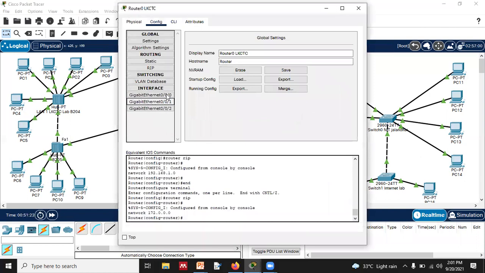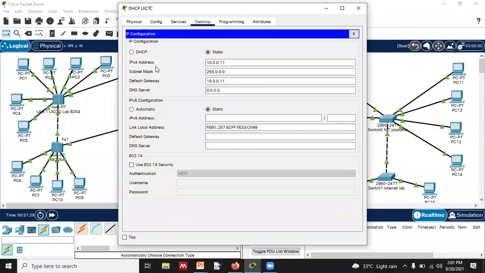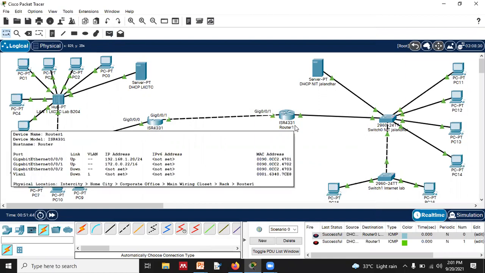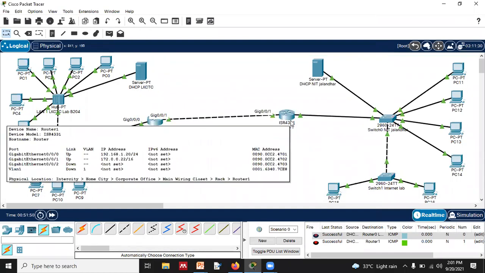0/0/0 is 10.0.0.20. So what do we have to give the server? Default gateway, 10.0.0.20. Let's check it out. By setting the gateway, now you can see that my message from this server to over here could be easily